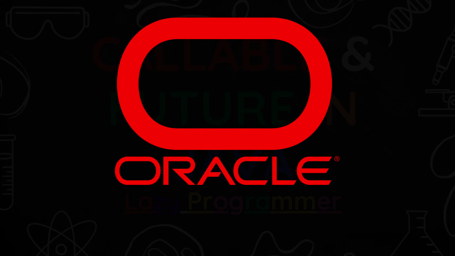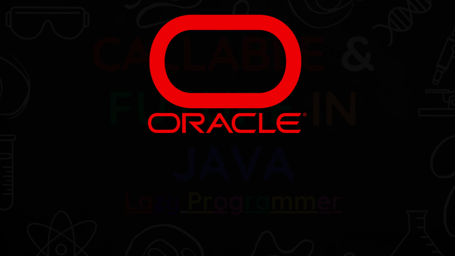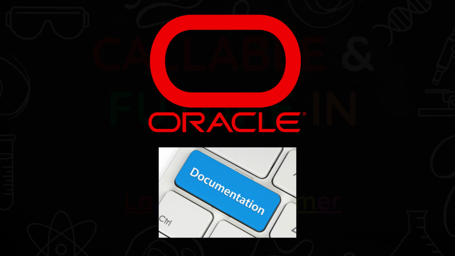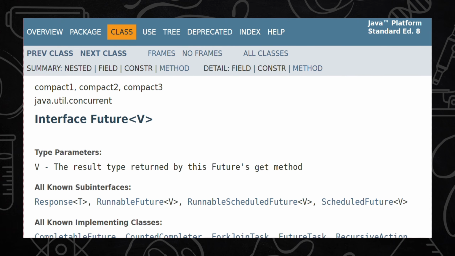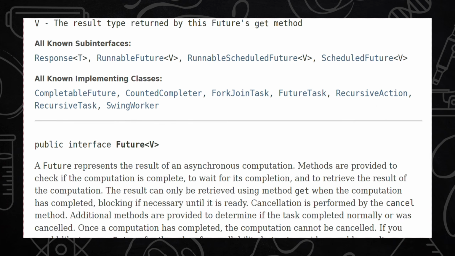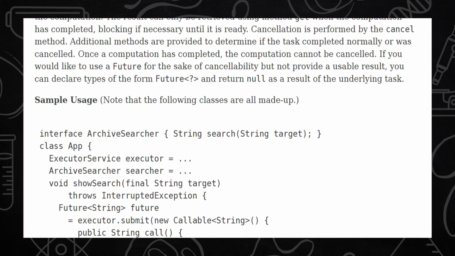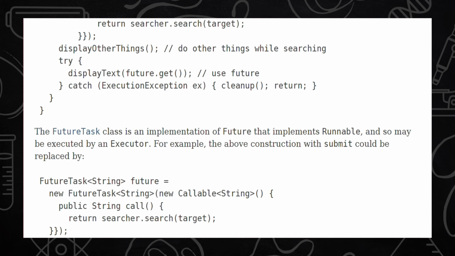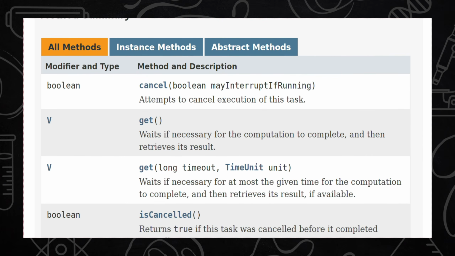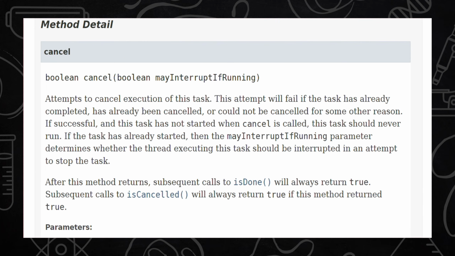Now in the end, let us just revisit what all methods are available in Future from the official Oracle documentation. So this is the official documentation of Oracle where they have given the complete detail about the Future interface. Let's see what all methods Future is providing us and what is their usage. So the first method is cancel.